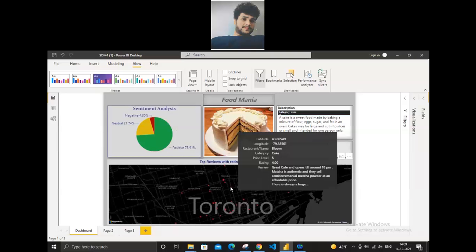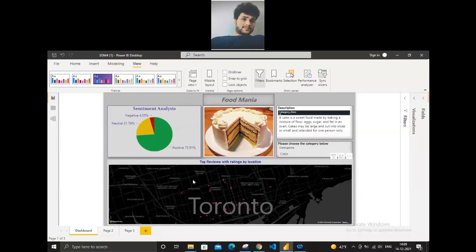This customer has given 4 ratings, and the review says great cafe and open still around. So he is giving a positive review for the restaurant. Likewise, we have done the visualization for mapping the reviews with ratings by location on this map.